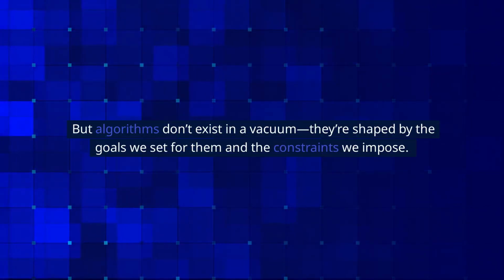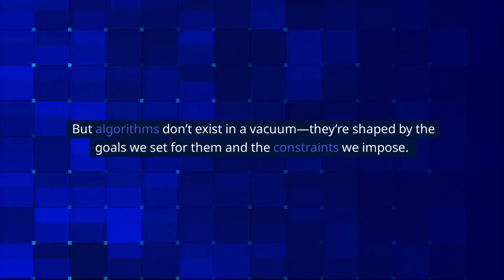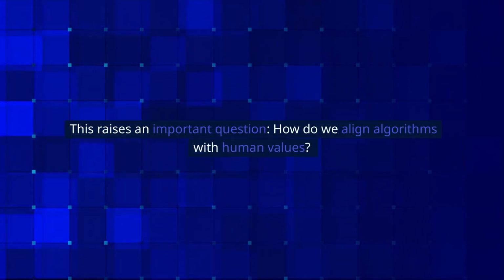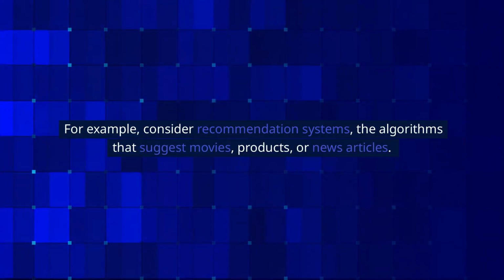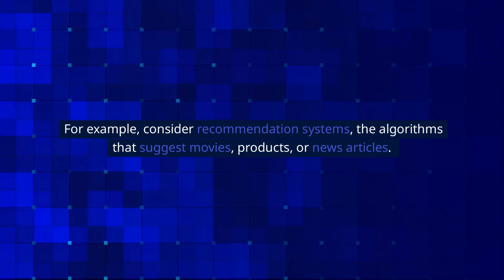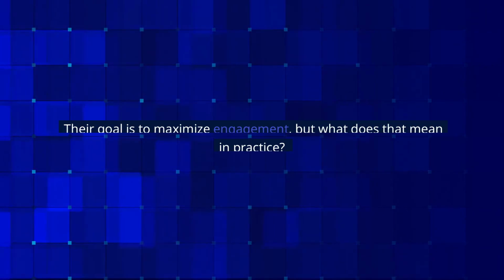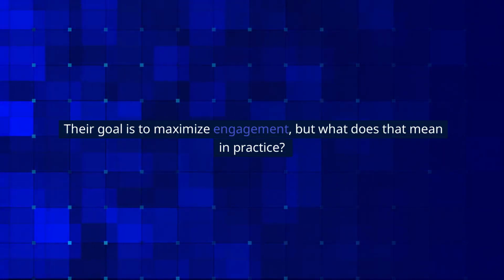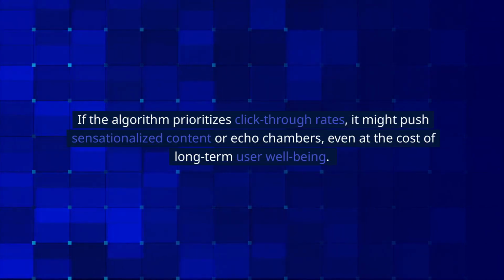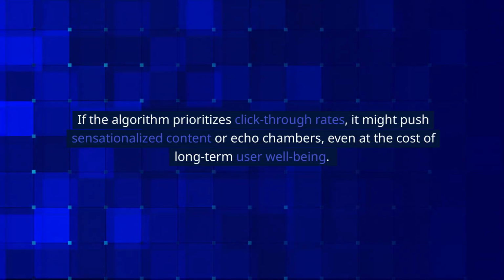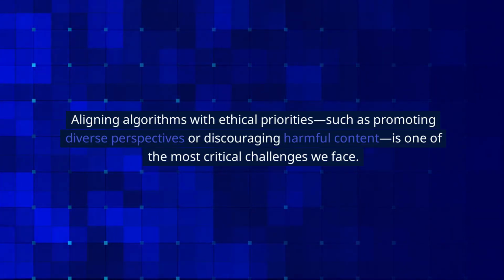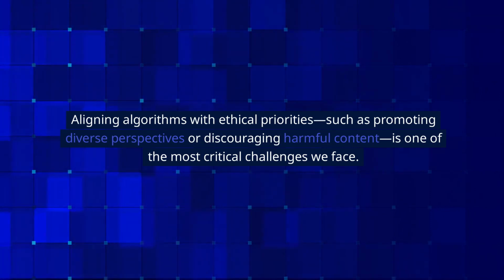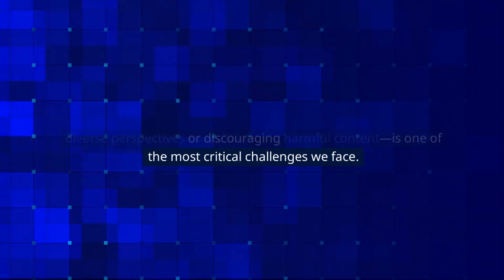But algorithms don't exist in a vacuum. They're shaped by the goals we set for them and the constraints we impose. This raises an important question. How do we align algorithms with human values? For example, consider recommendation systems, the algorithms that suggest movies, products, or news articles. Their goal is to maximize engagement, but what does that mean in practice? If the algorithm prioritizes click-through rates, it might push sensationalized content or echo chambers, even at the cost of long-term user well-being. Aligning algorithms with ethical priorities, such as promoting diverse perspectives or discouraging harmful content, is one of the most critical challenges we face.